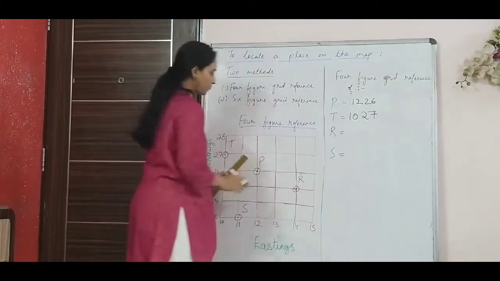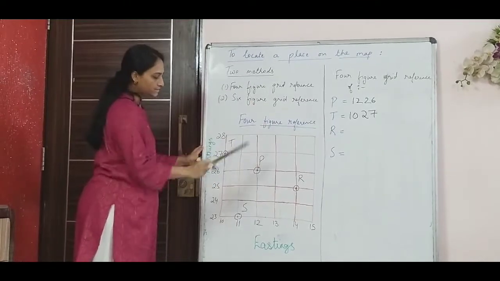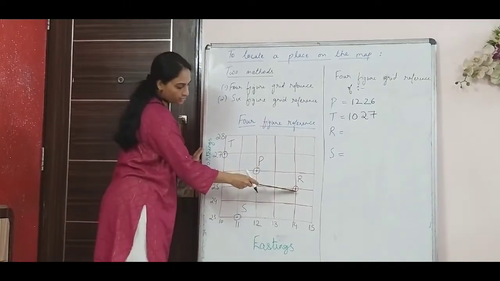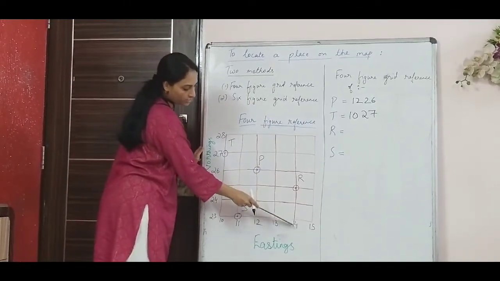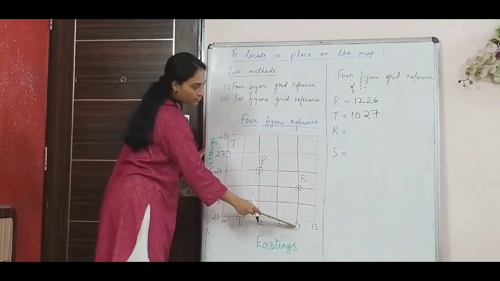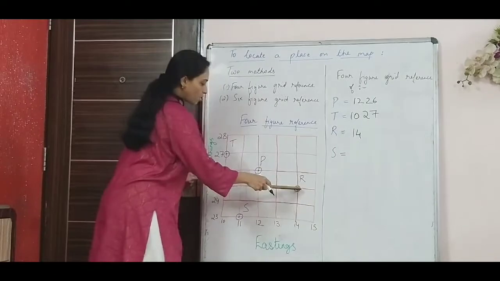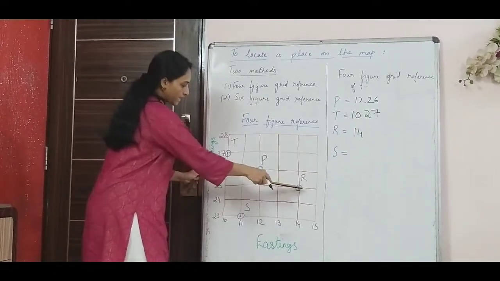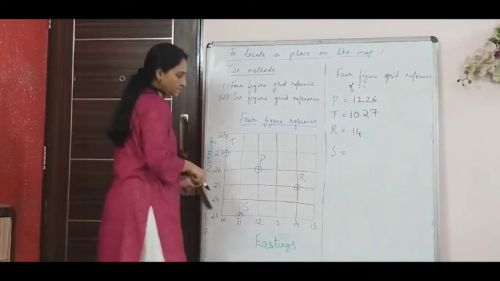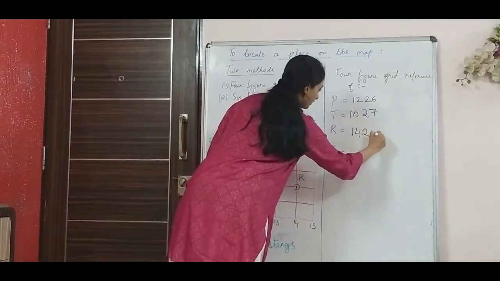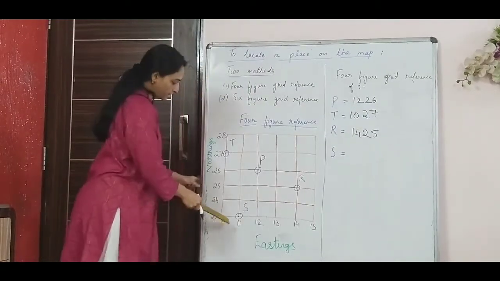Again, this is a 4-figure grid reference. Next is R. R comes here. When I go down, my easting is 14, so I write 14 first. And my northing is this horizontal line here, which is 25, sorry, so this is 25.